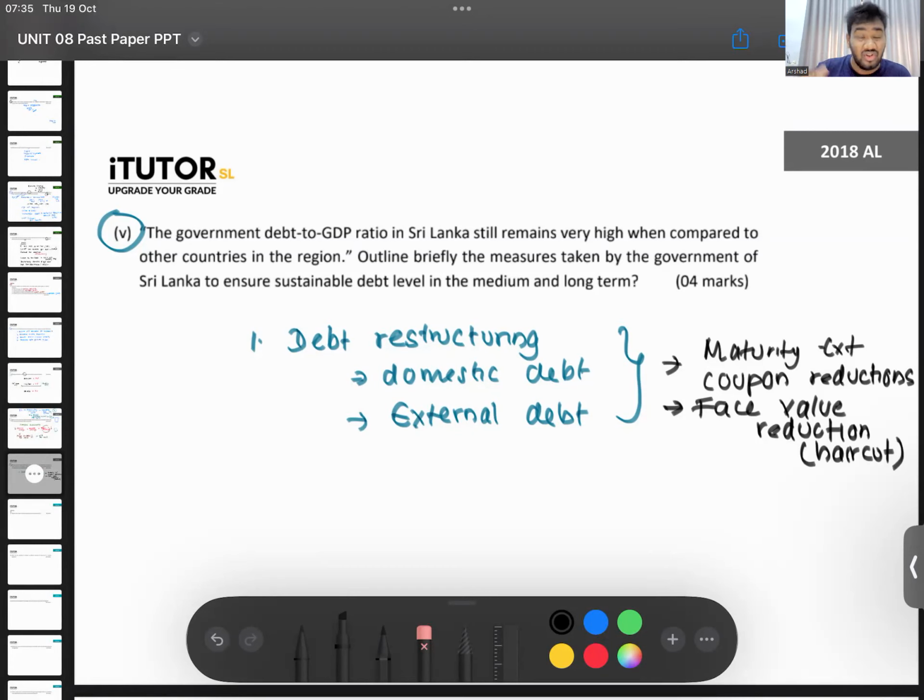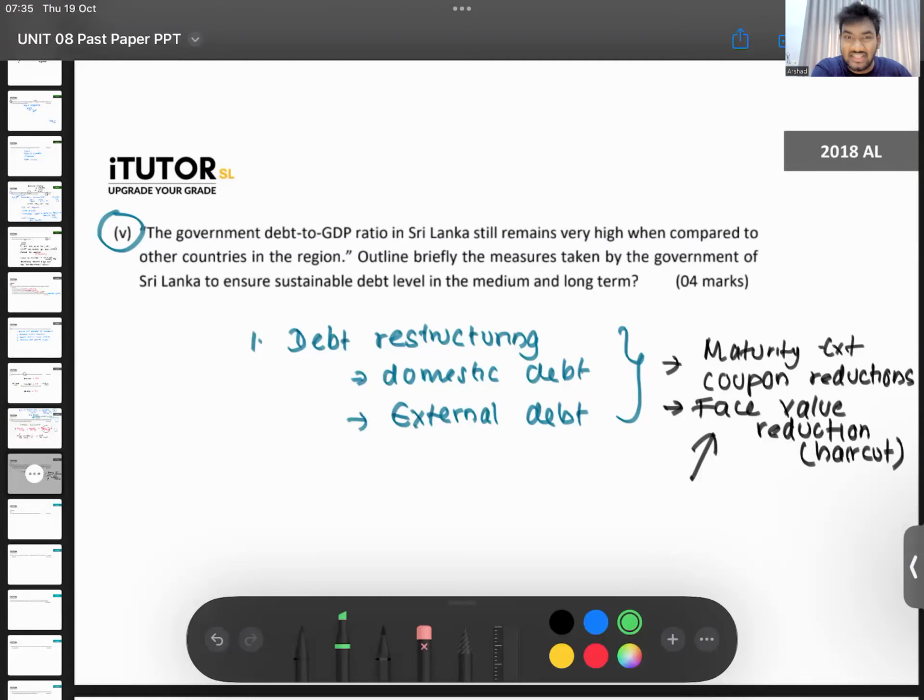I won't say, okay, right, never mind, pay only half of it. See, that's why we call it face value reduction. This is the worst thing for the lender. For China, this is very bad. But if we get a face value reduction, for us it's very good, because that is the most beneficial for us, because it cuts off the loan. Perfect. But from a lender's perspective, that is very bad because they are losing a lot. So therefore, it's not easy.